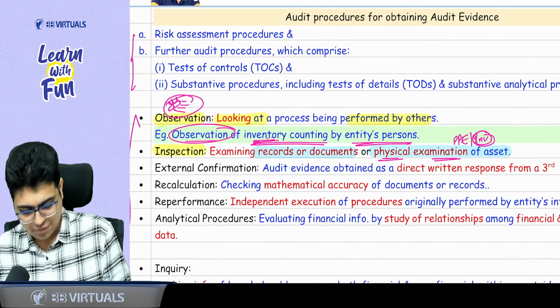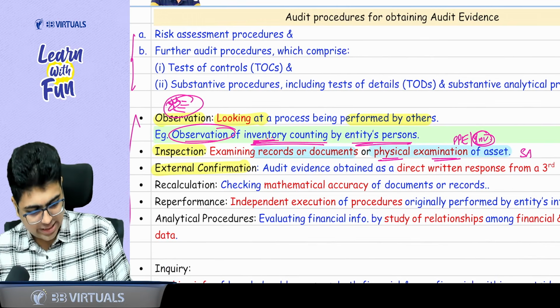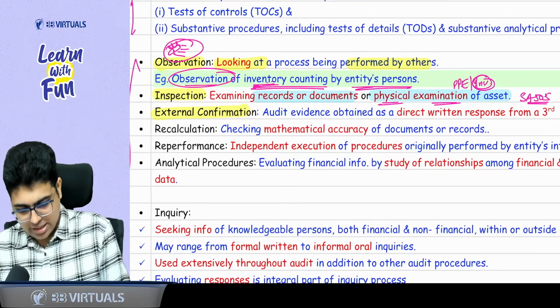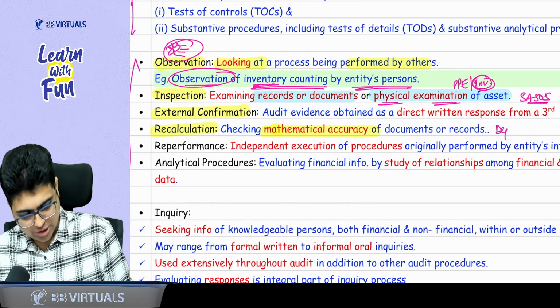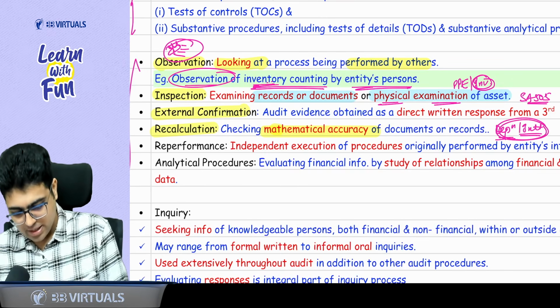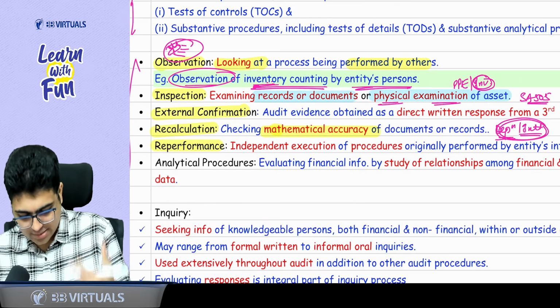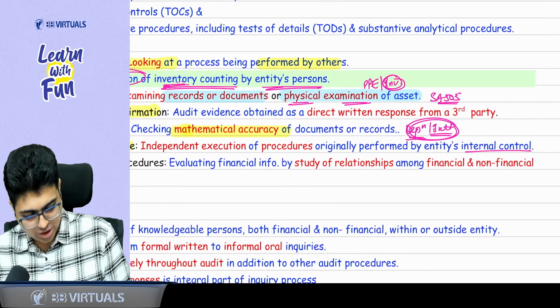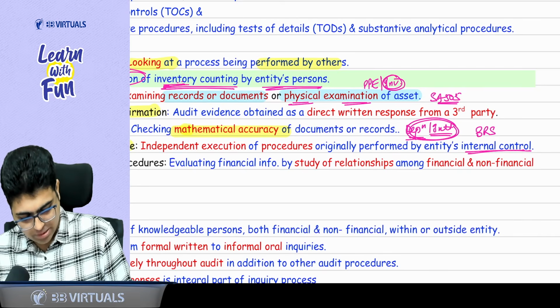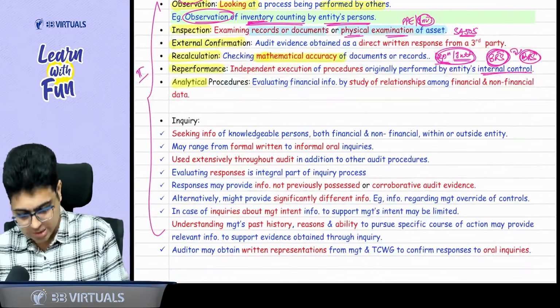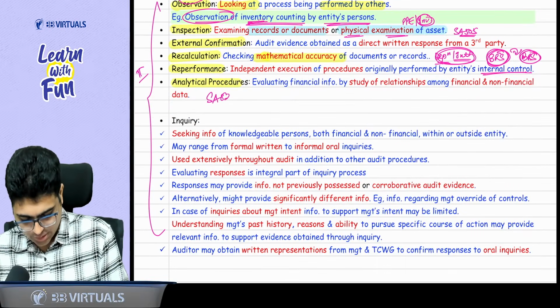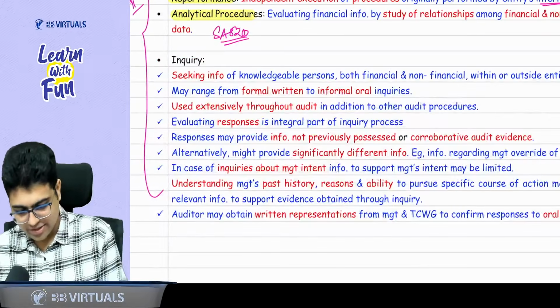Then we have external confirmation. This thing we are going to cover in detail in SA 505. No need to worry. Recalculation. This is generally done to check the mathematical accuracy. Generally, it is used for depreciation, interest calculation. You recalculate these workings of the management. Then reperformance. Again, you do the same thing that is done by the management, but this word is used for internal control. So generally, when we prepare bank reconciliation statement to check that the BRS prepared by the entity is fine or not, this is a re-performance. Then analytical procedure, again we are going to cover it in detail in the SA 520 video, don't worry. And lastly we have inquiry.